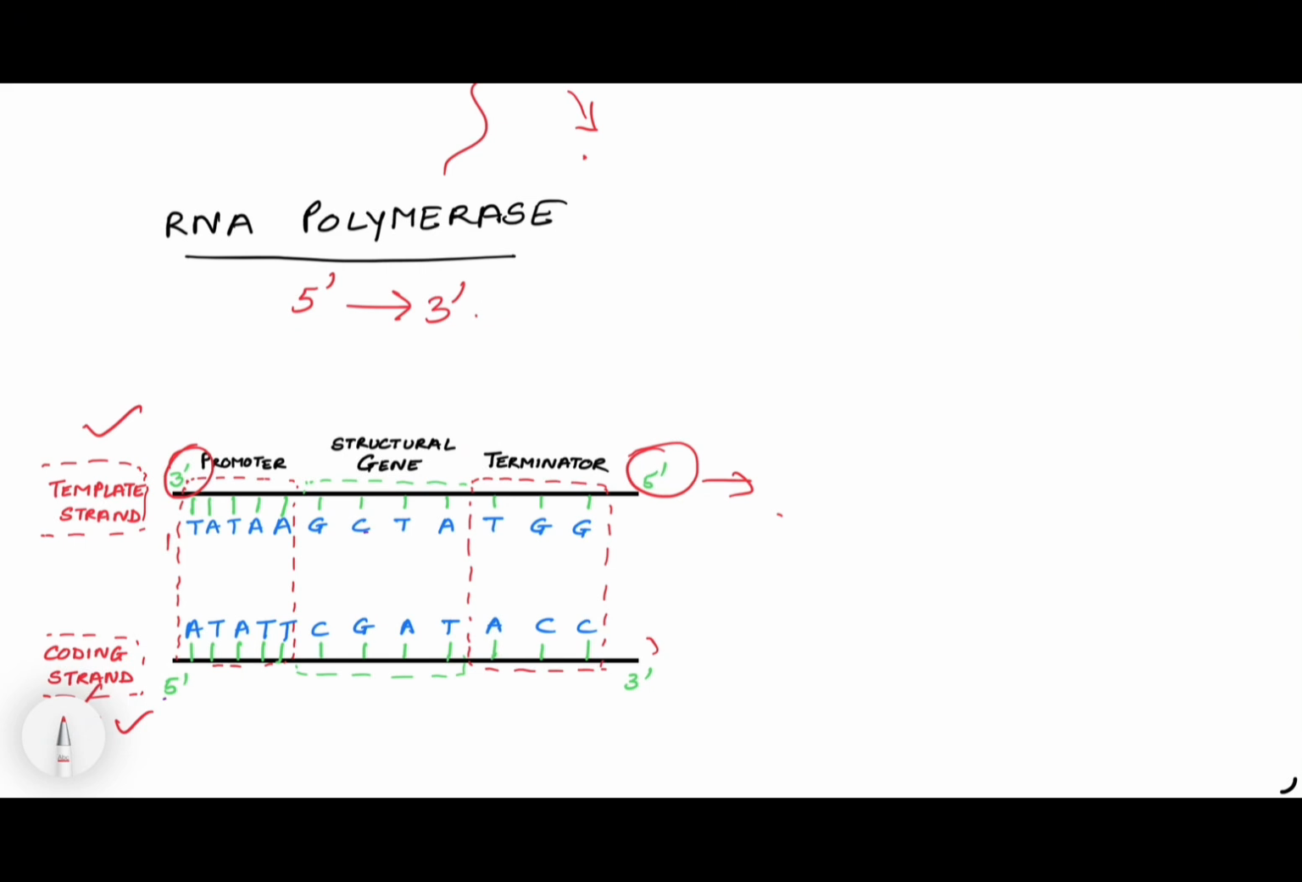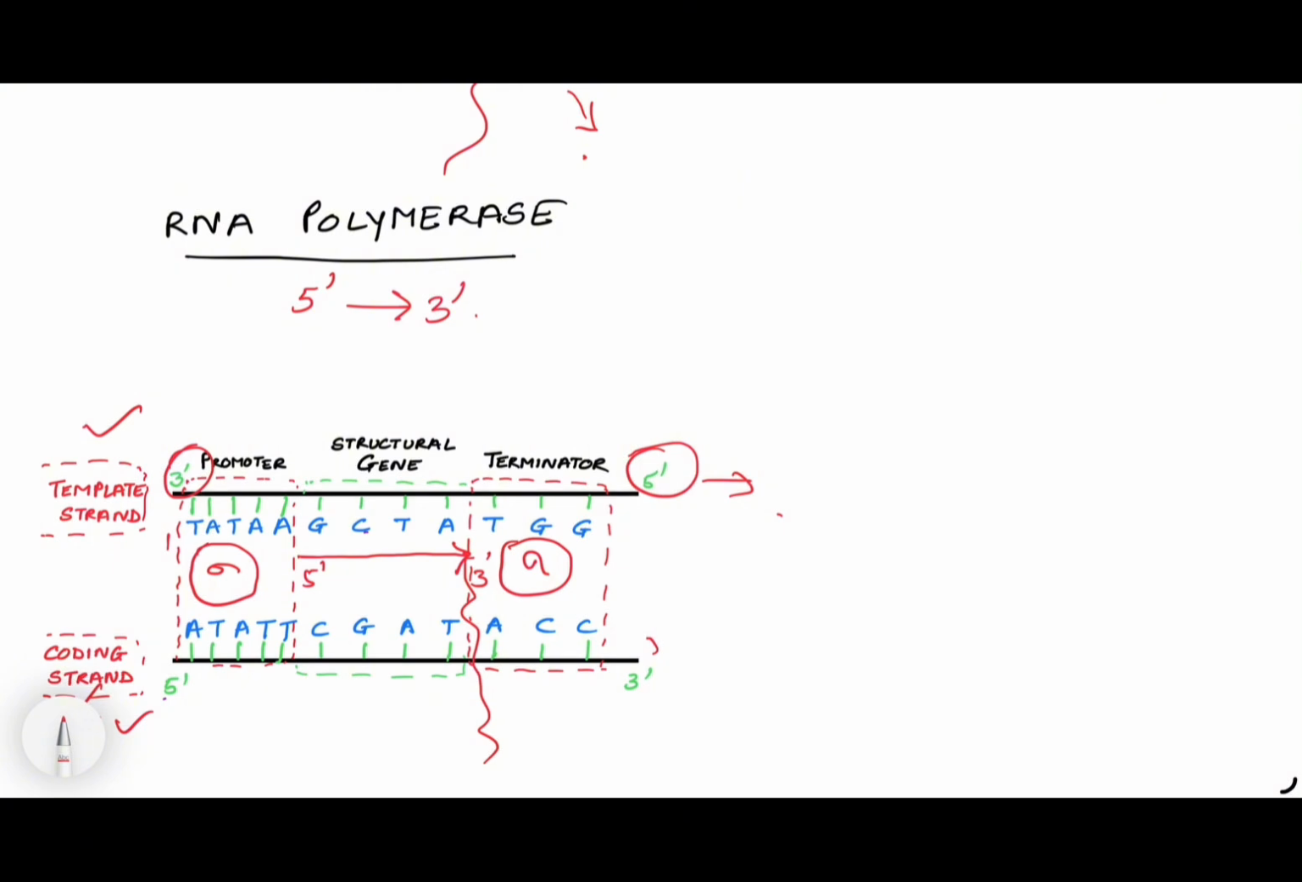Now what happens, we are still talking about prokaryotes, that when RNA polymerase comes and attaches itself to the promoter site along with sigma, then it starts adding the nucleotides and mRNA is formed from 5' to 3' direction. And when it reaches the terminator site, it attaches to the Rho factor, and then this RNA strand is released. This is how it is formed.